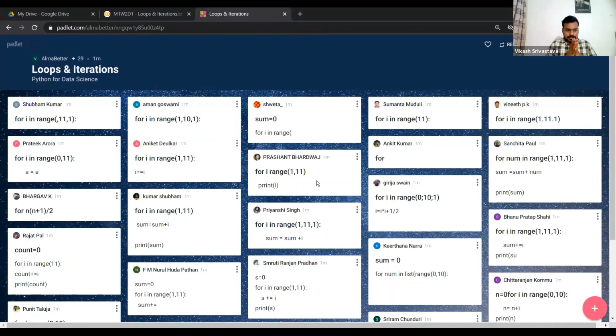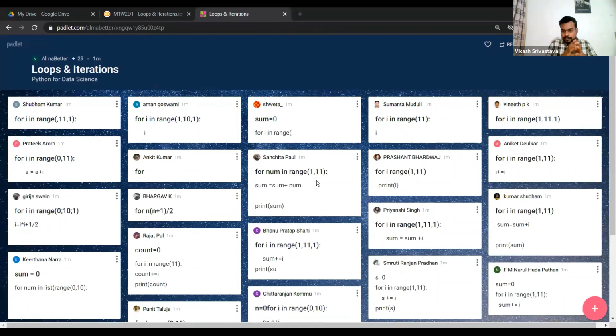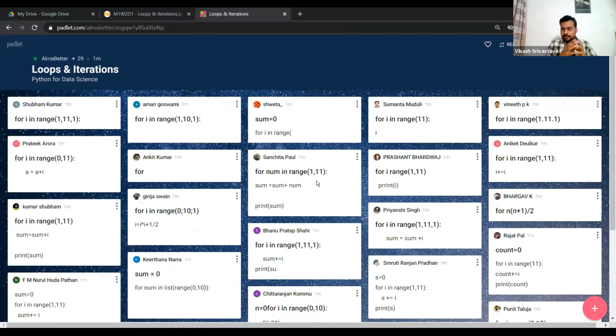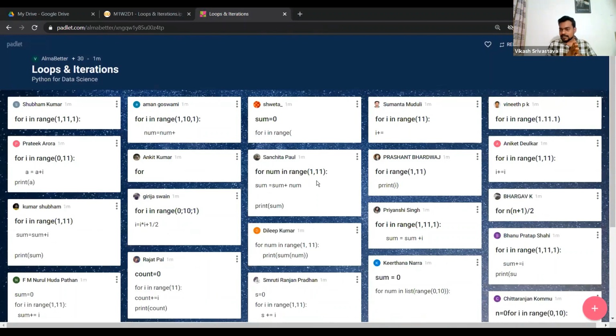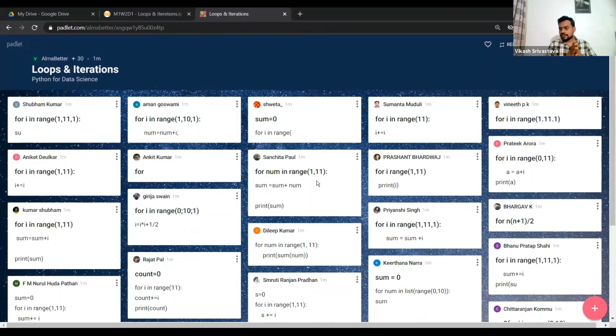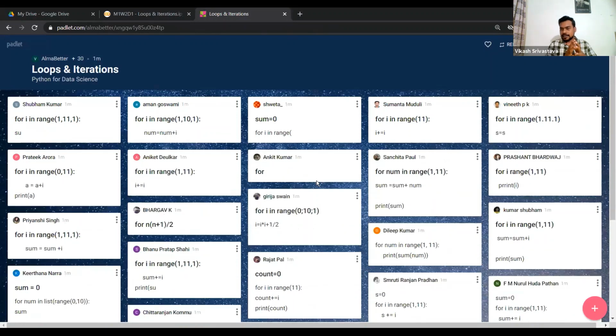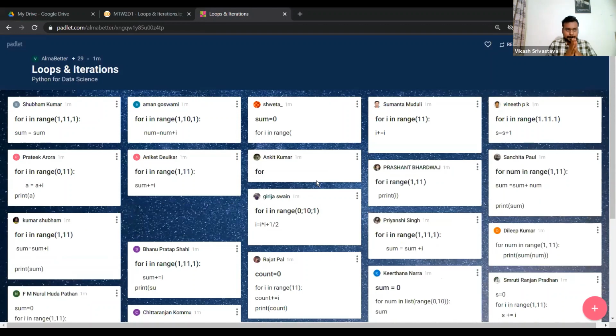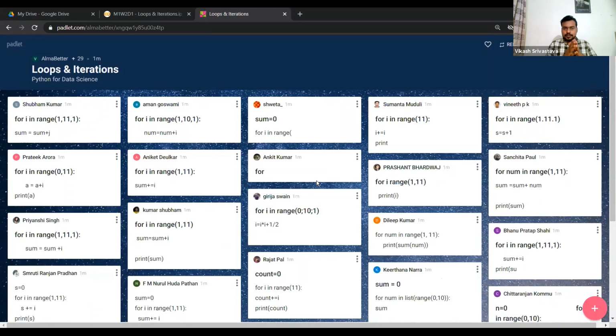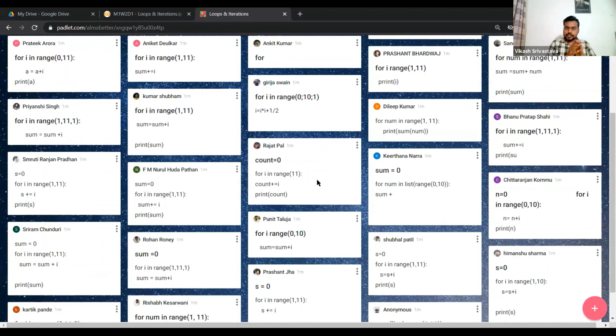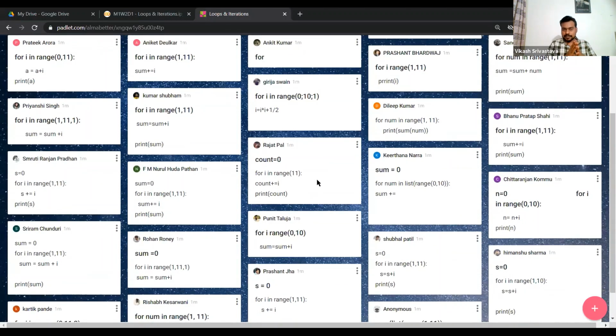Okay, let's see some brilliant answers. Priyanshi is writing for I in range, sum is equal to sum plus I. Aniket is writing for I in range, a is equal to a plus I, print a. Shweta is still writing. Rajat Pal has written count is equal to 0, for I in range 11.